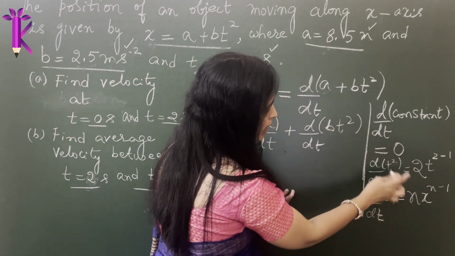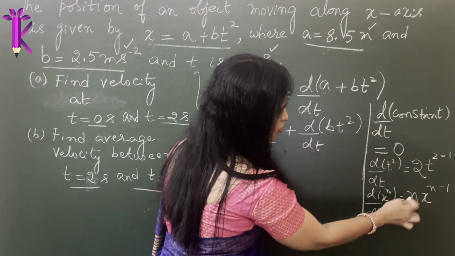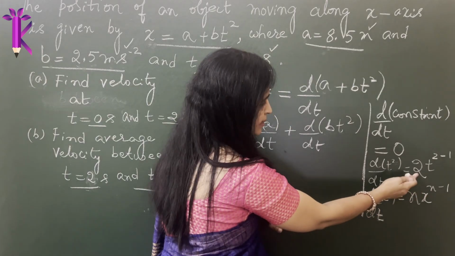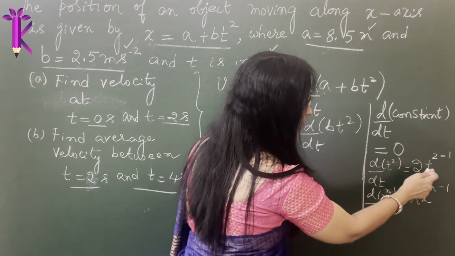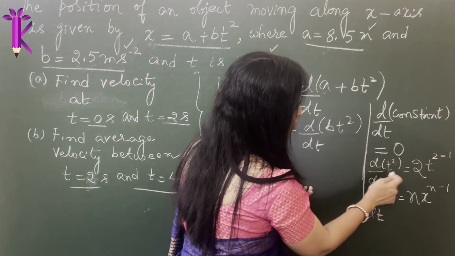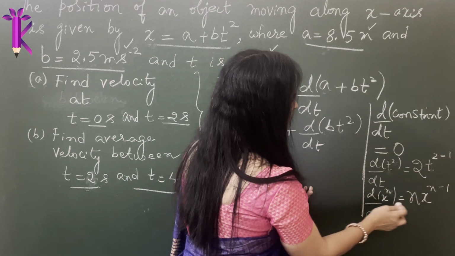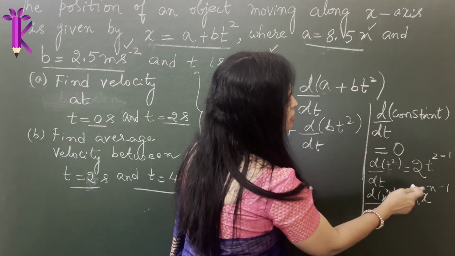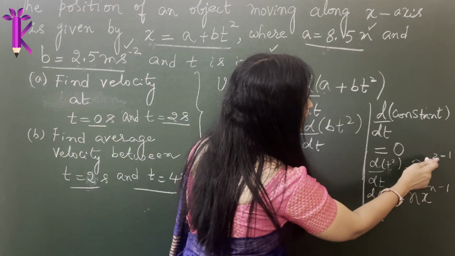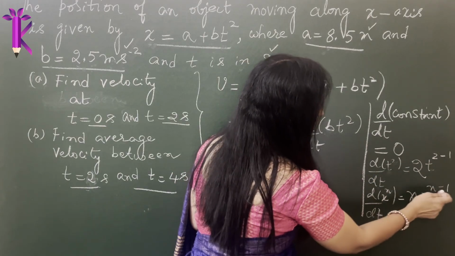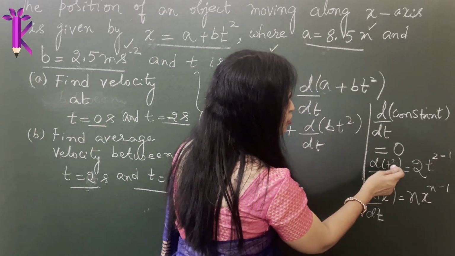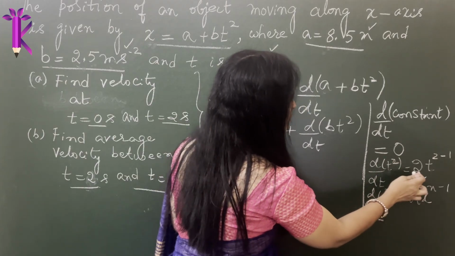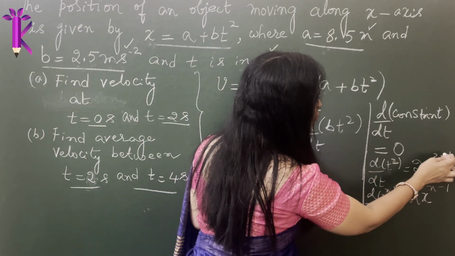So what is the value of n here? n is 2 here. So you write n first, which is 2, into x. Instead of x you have t here, so I write t, and then n minus 1. What is n? n is equal to 2, so I write 2 minus 1, where n refers to the power. So this becomes 2t into 2 minus 1.